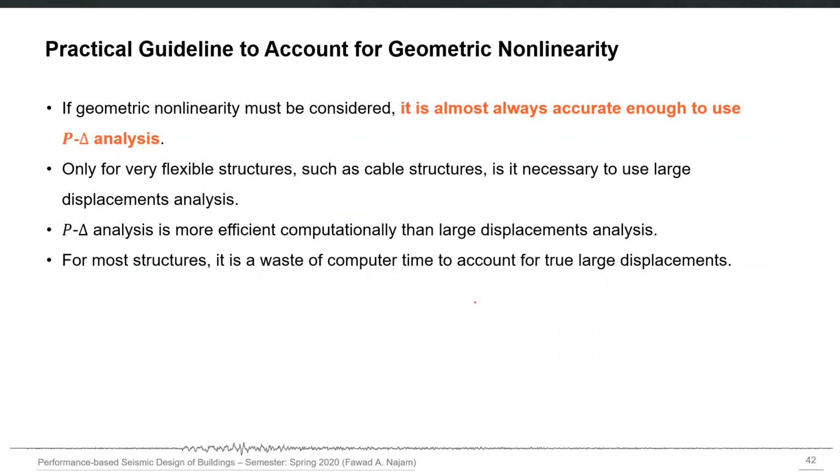So P delta analysis is the most practical, you can say, method to account for the geometric nonlinearity, and it is almost always accurate enough. Only for very flexible structures such as cable structures is it necessary to use the large displacement analysis. P delta obviously is also more computationally efficient compared to large displacement analysis. The large displacement analysis may take significant time. So for most structures, it is a waste of computer time to account for large displacements.